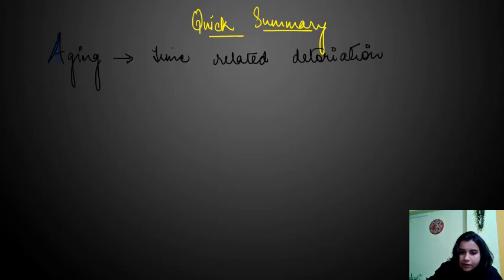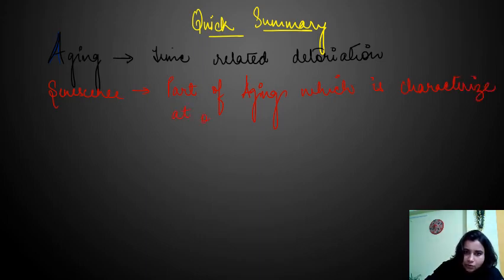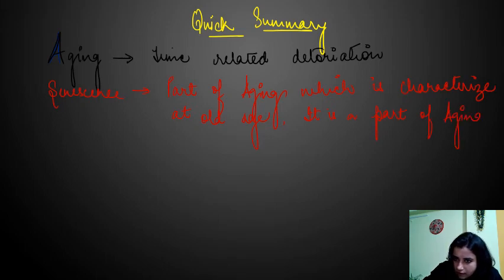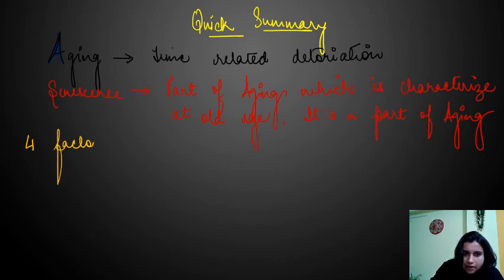Senescence is a part of aging, which is characterized at old age, right? So the four factors which are responsible for aging are: